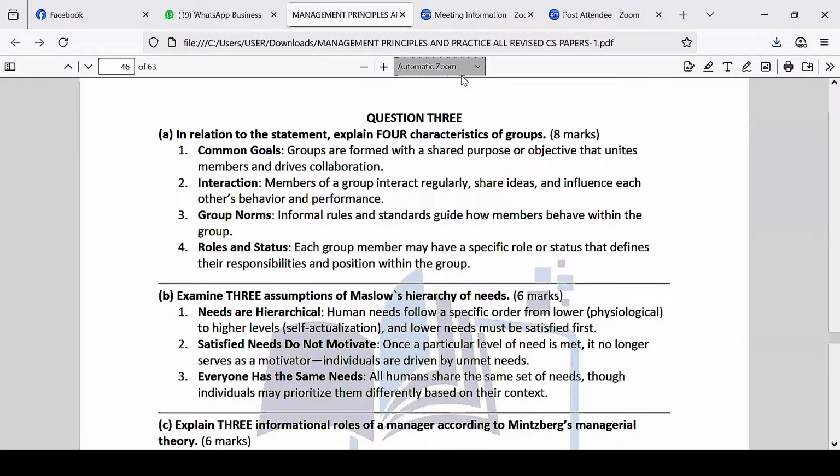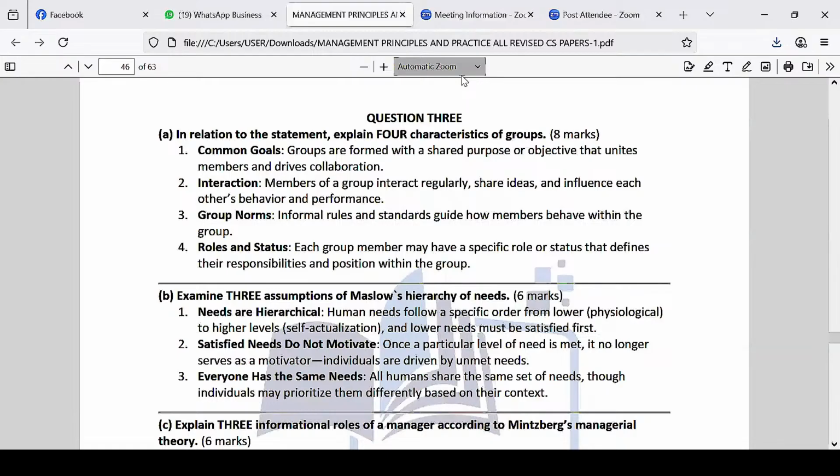Now, the next question is asking about group norms. There should be a norm. A norm is basically rules that govern the group. Anytime you have more than one person in a given situation, you must know that there must be some regulations.